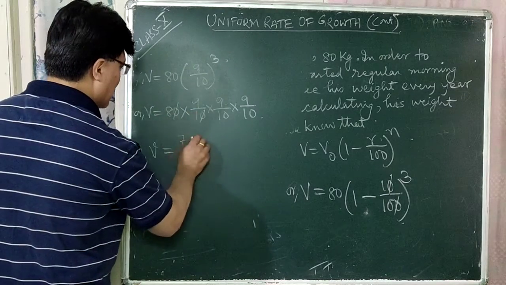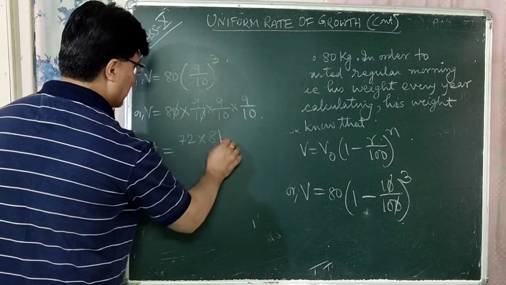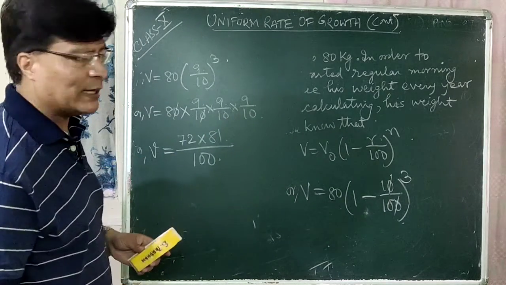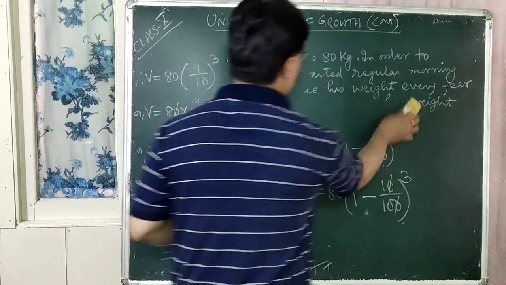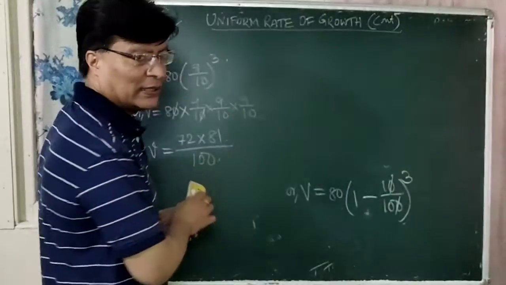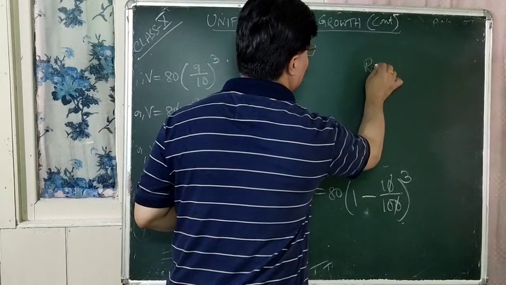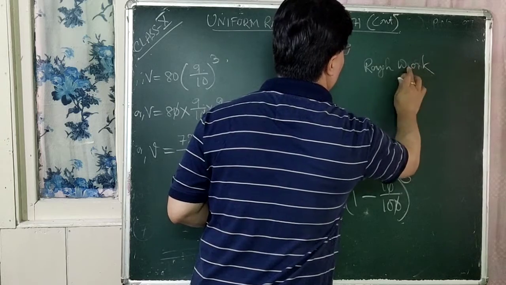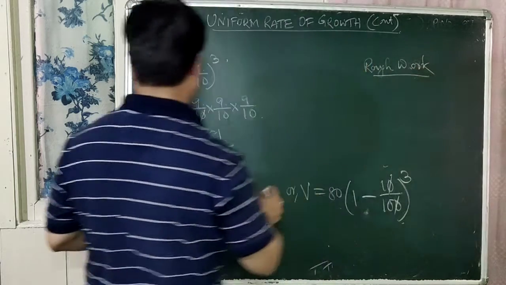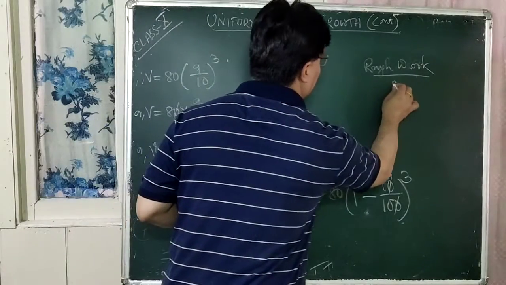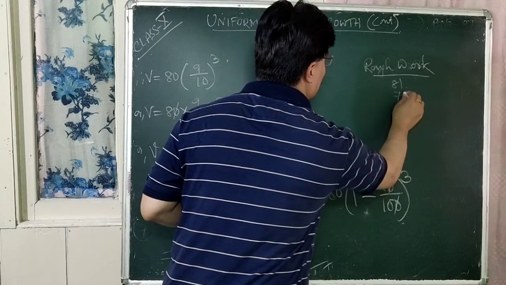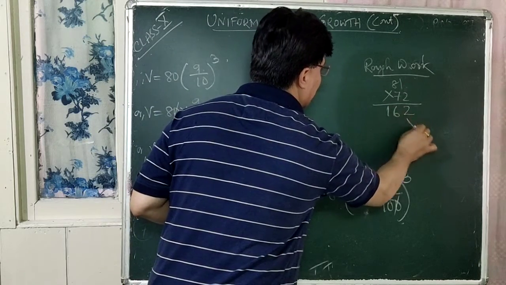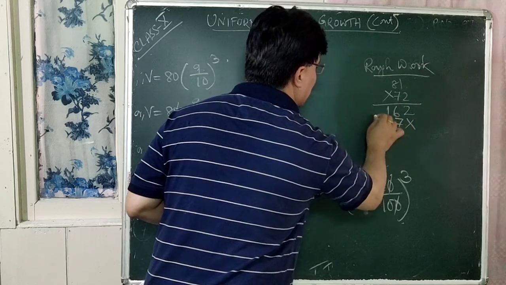Or V is equal to, now let us multiply them. 8 9s are 72, 9 9s are 81, right? Divided by 10 10s are 100. So let us multiply 81 by 72. You have to show the rough work, so let's show the rough work out here. Now 81 into 72. 2 ones are 2, 2 8s are 16. 7 ones are 7, 7 8s are 56.